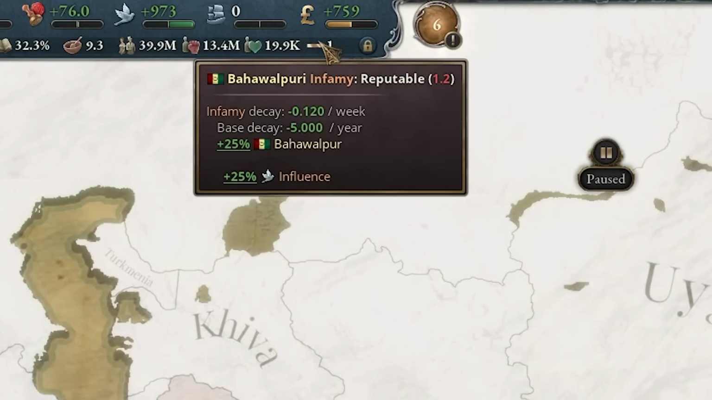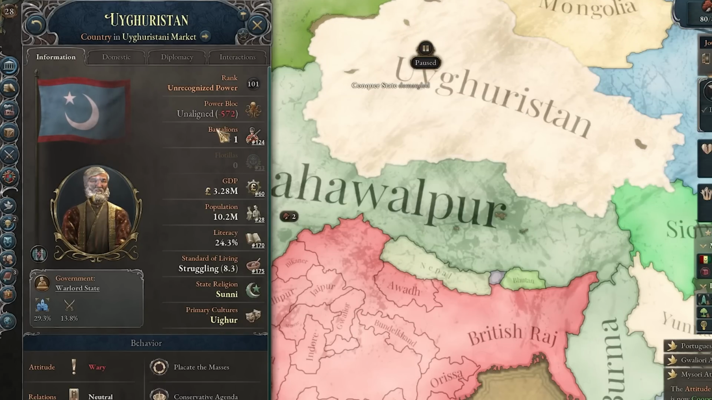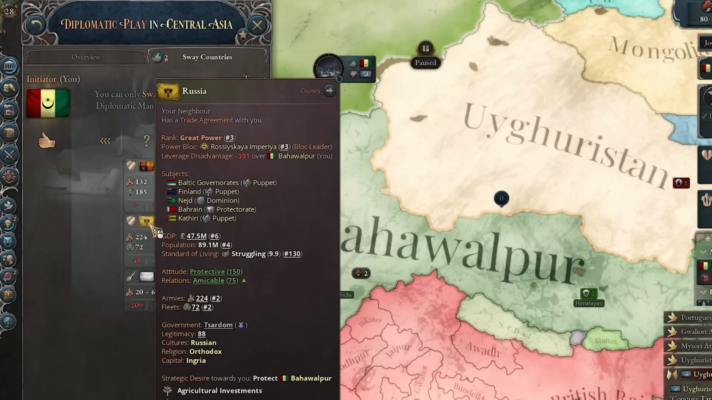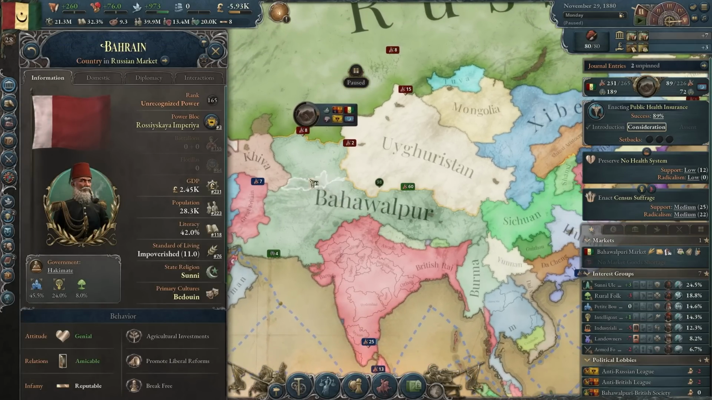So it's time to expand. And I was thinking about going after Uyghurstan. You know, they don't have any units. However, there is a pretty good chance the Russians join. So I have to bring in Britain. And Bahrain requests to support their independence. No, I don't want that. I'm not gonna support the independence of everyone.